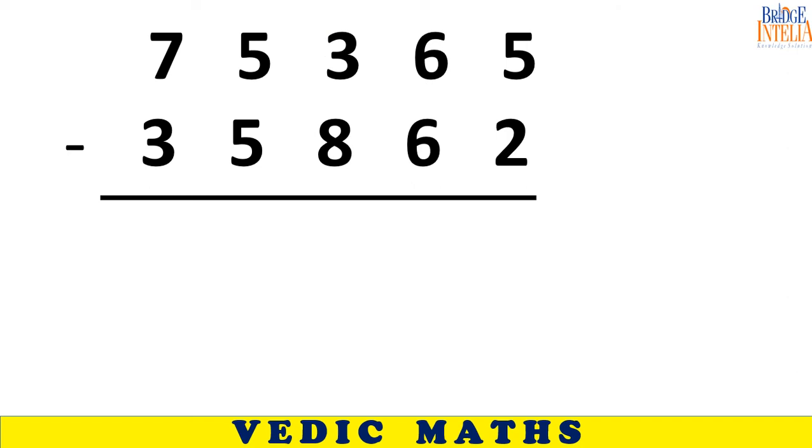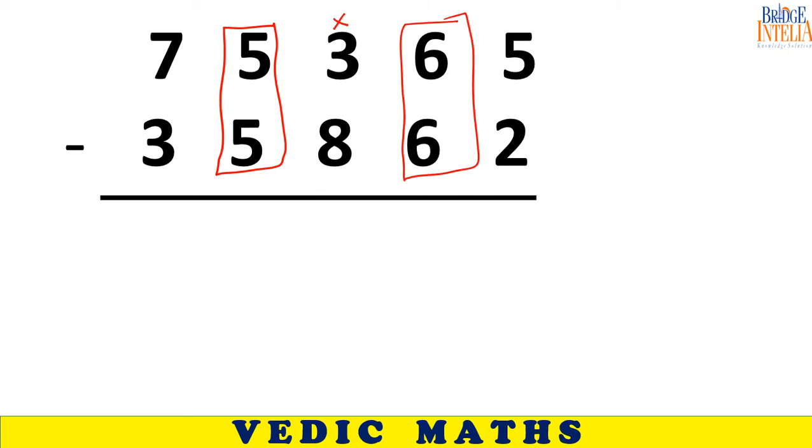Now see, same. Neighbor is in problem. Here neighbor is not in problem. So this column is asking for help. He is saying, I can't help. So he will say, I will help you. So 7 minus 3 is equal to 4.